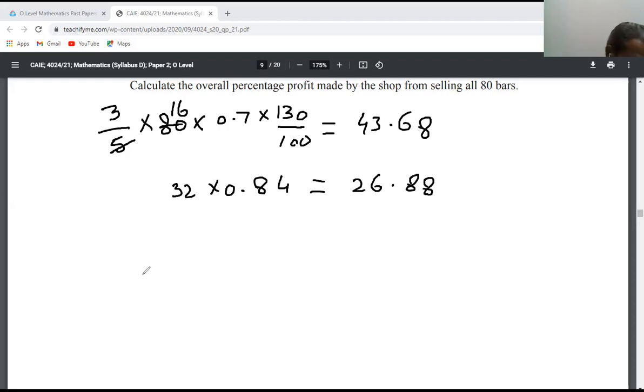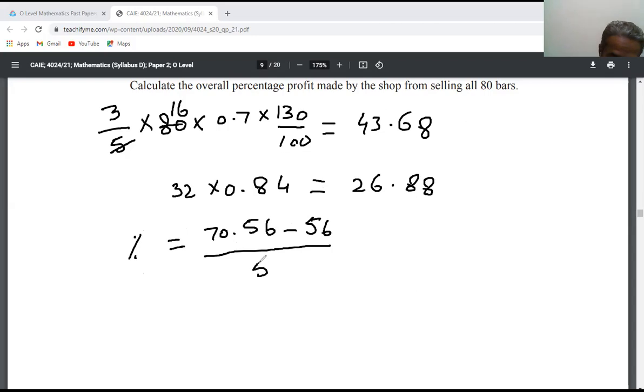Now the profit percentage is equal to 70.56 minus 56 over 56 actual. But why 56? Because he bought 80 bars at 0.7, so the cost price is 56.